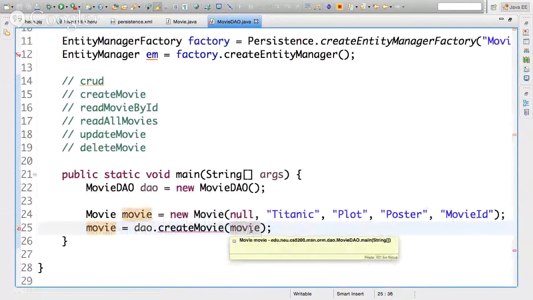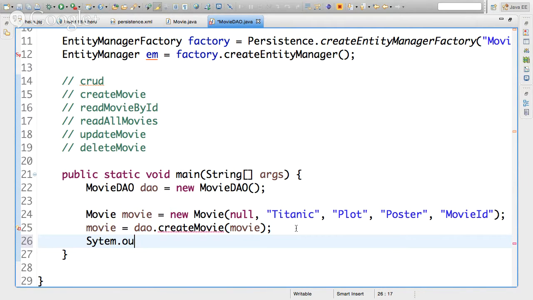I don't know the ID because it's not in the database yet. But once it's created, I would like my create movie to return to me a movie, and that movie does have an ID, because it has been inserted into the database. And actually, I would like to print the movie.